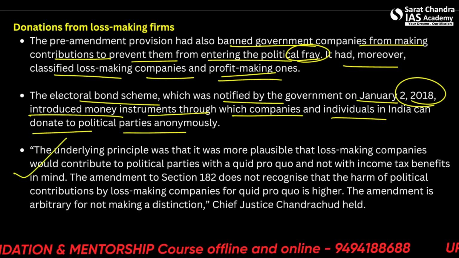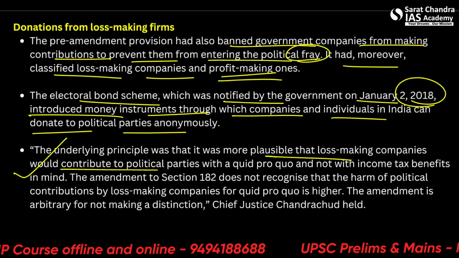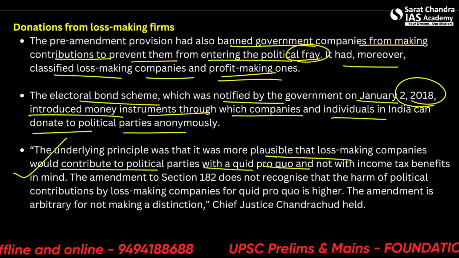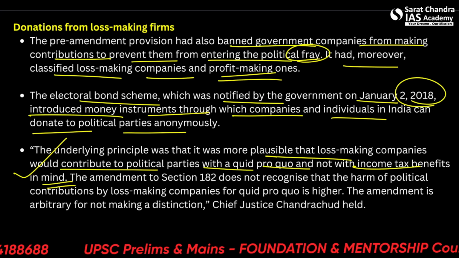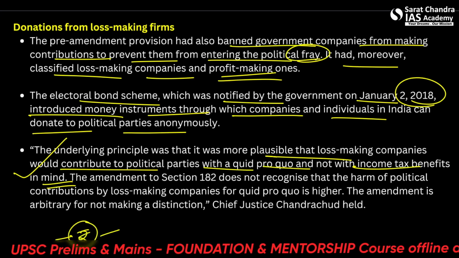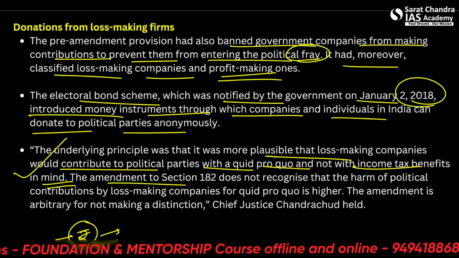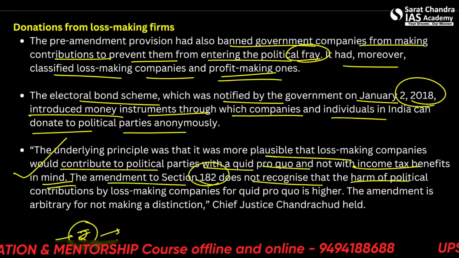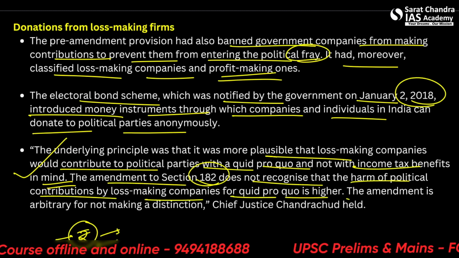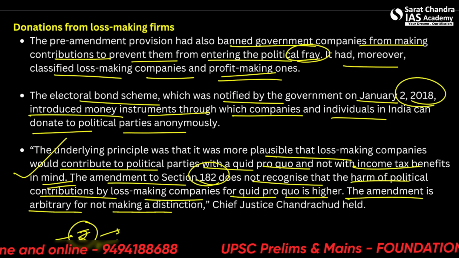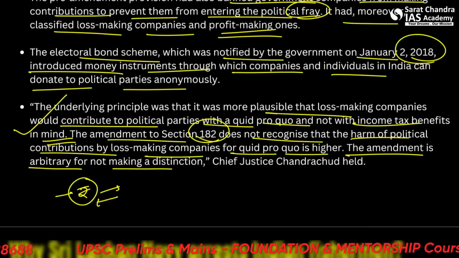Alright, and we also know the underlying principle already, that it was more likely that loss-making companies would contribute to political parties with a quid pro quo and not with income tax benefits in mind. Let's say if a company is making a loss, it will donate money to the government, and the government will do something to put it back in the market and into profit. The amendment to section 182 does not recognize the harm of political contributions by loss-making companies, for which quid pro quo is higher. The amendment is arbitrary for not making a distinction between profit-making and loss-making companies.